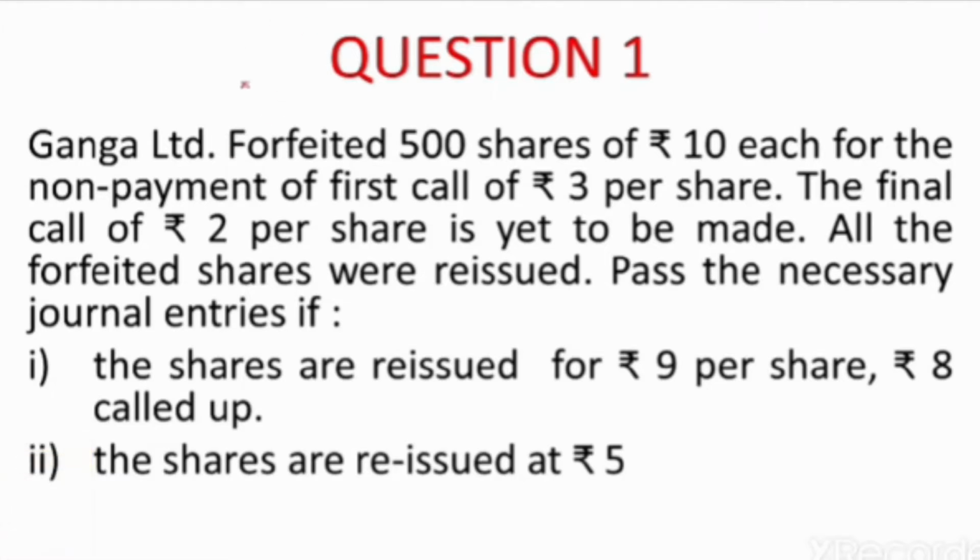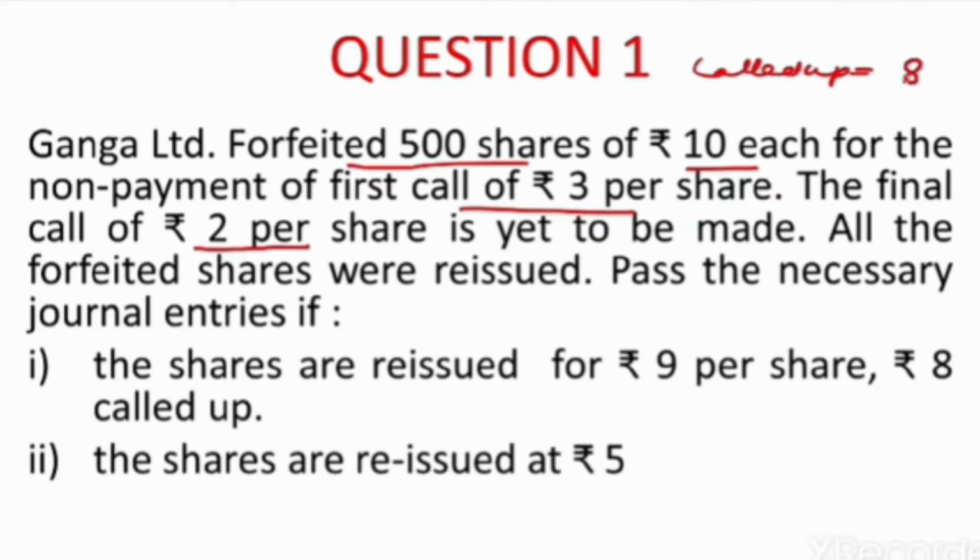Ganga Limited forfeited 500 shares of rupees 10 each for the non-payment of first call money of rupees 3 per share. The nominal value is 10 each and the first call is of 3 per share. The final call of rupees 2 is yet to be made. So the called up amount is clear, that is 8 rupees, that comes after deducting 2 rupees from the nominal value. All the forfeited shares were reissued. Pass the necessary journal entries in these two cases.